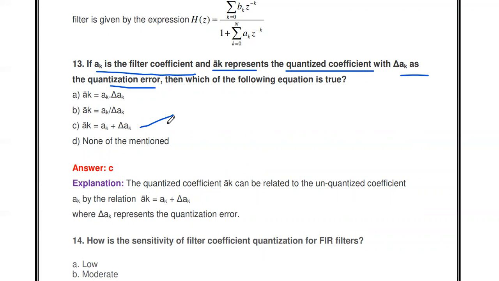In any way we can say quantization error is nothing but the output of the quantizer minus the input of the quantizer. The output of the quantizer is AK bar, the input of the quantizer is AK. So the difference between these two is the quantization error. That is rearranged and given as the answer like this.